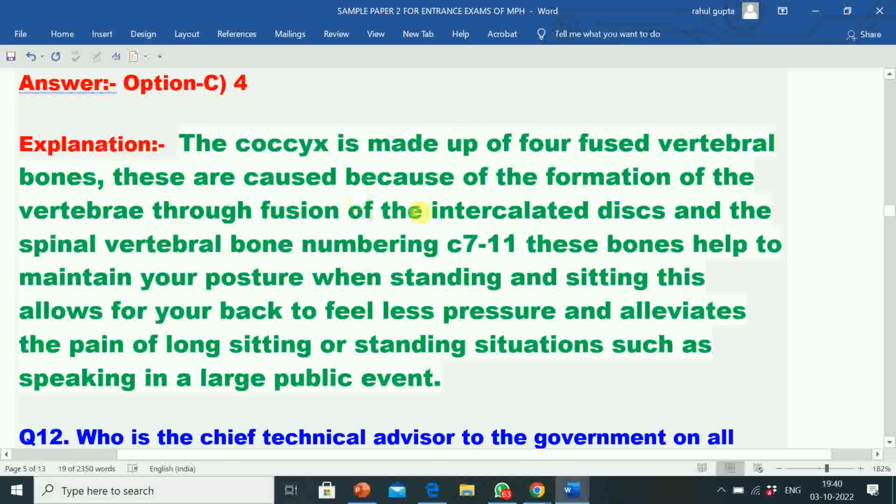These are caused because of the formation of the vertebra through fusion of the intercalated disc and the spinal vertebral bone numbering C7 to 11. These bones help to maintain your posture when standing and sitting. This allows for your back to feel less pressure and alleviates the pain of long sitting or standing situations such as speaking in a large public event.